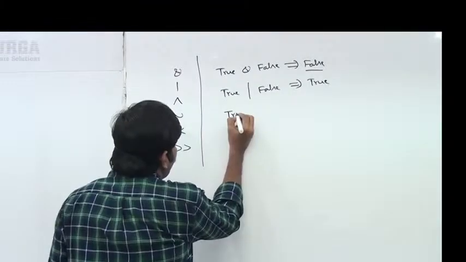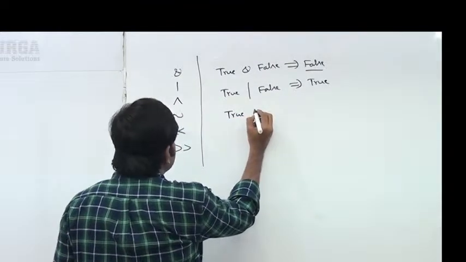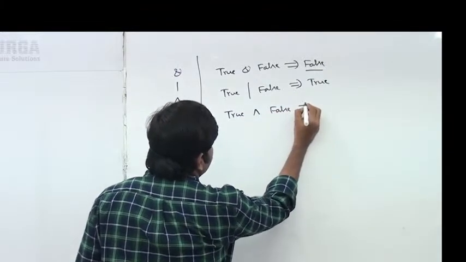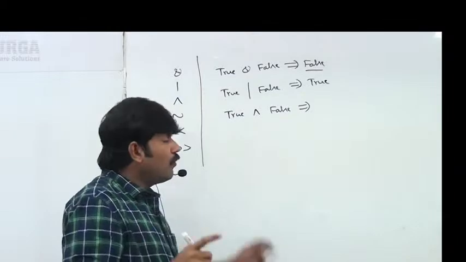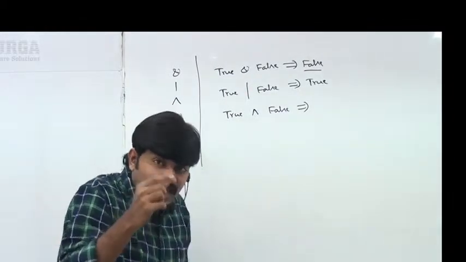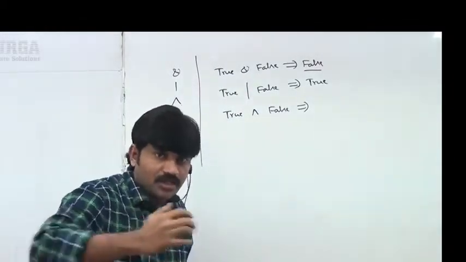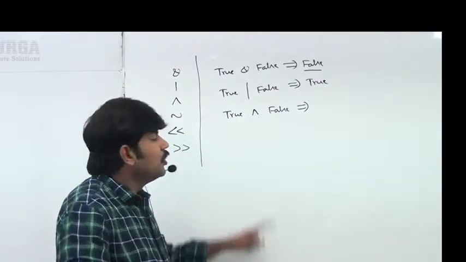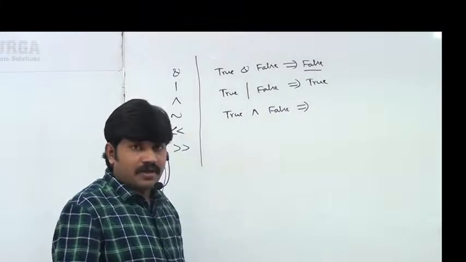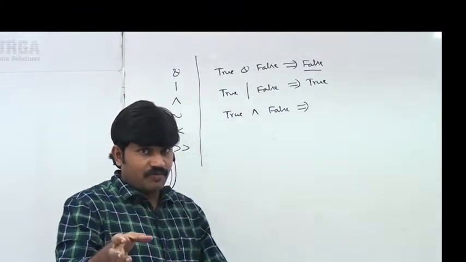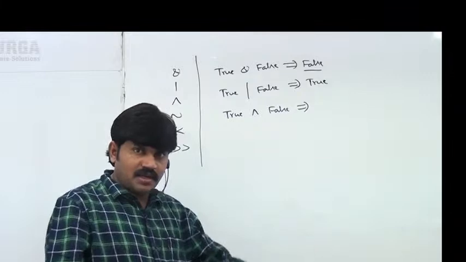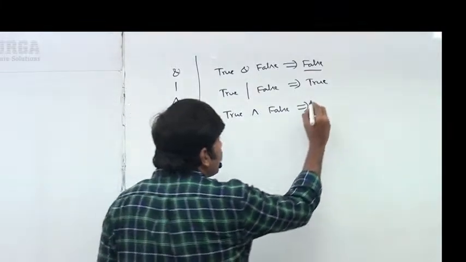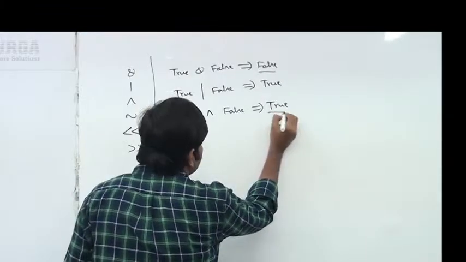Similarly, true XOR false I am taking, sir. Very simple. If both arguments are the same, true or false, then false is the answer. If the arguments are different, if the first one is true, the second one must be false. If the first one is false, the second one must be true. If both arguments are different, then we are going to get the answer as true, sir.